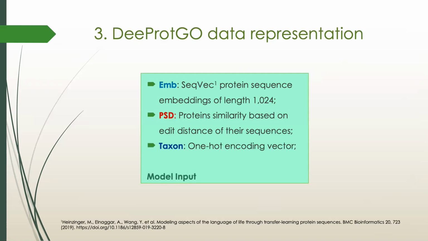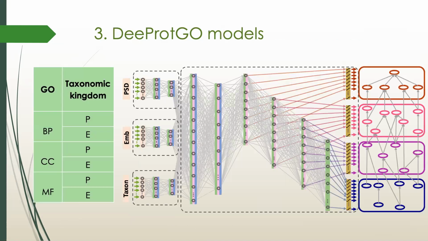Organism taxons were also used as input by representing them with a one-hot encoding vector. So, considering the 3 subontologies of GO and the 2 taxonomic kingdoms, Prokarya and Eukarya, we trained 6 different DeeProtGO models, each of them involving at the most 3 input encoding subnetworks for learning the protein features that were then used for predicting their functional annotations.